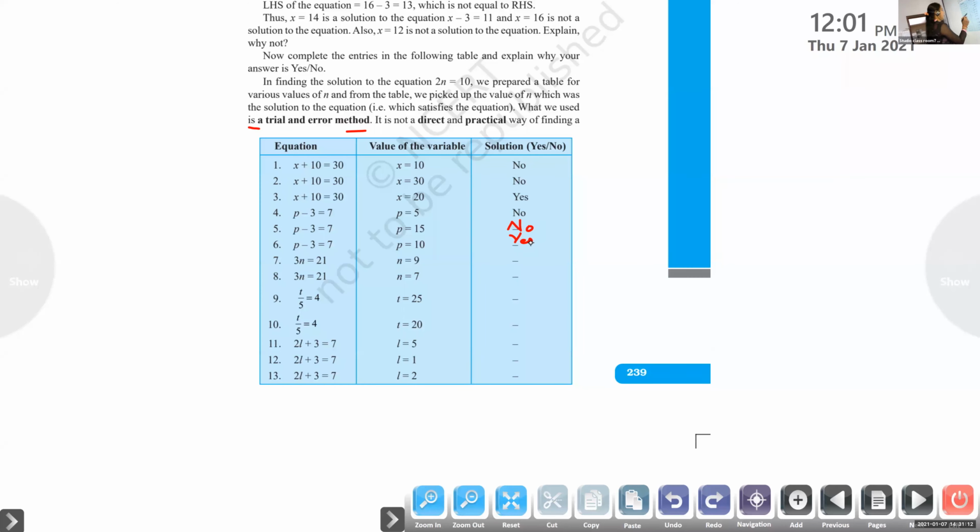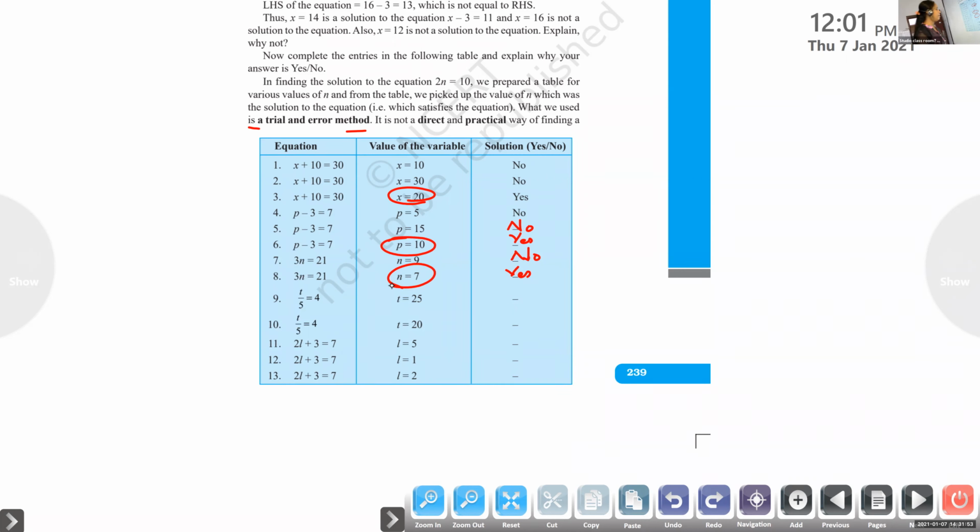Okay. Again, 3n equal to 21. When you multiply n with 3, you will get 21. Is it 9? No, ma'am. Again, 3n equal to 21. Is it 7? Yes, ma'am. So that is our answer. Here x equal to 20, here p equal to 10 and here n equal to 7. Correct. Three values.